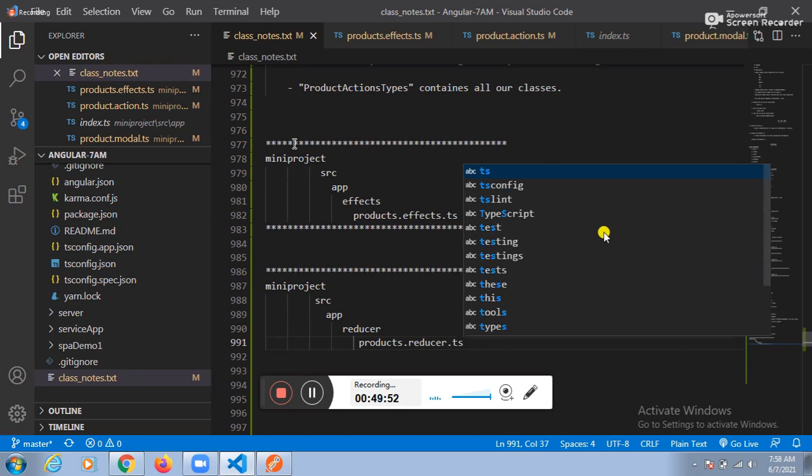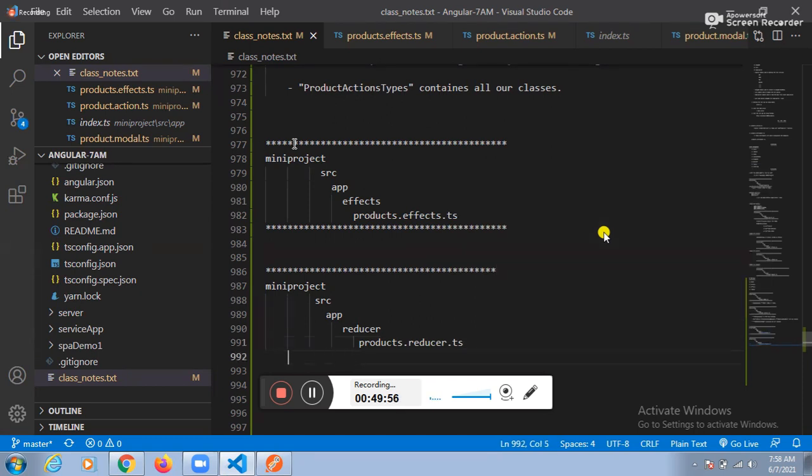Products.reducer.ts. We have one file here. Which file do we need to place? Products.reducer.ts. Fine. Explain once again here. What is the name of the project? The name of the project is the mini project. Under the mini project, which folder? The folder is the SRC folder.